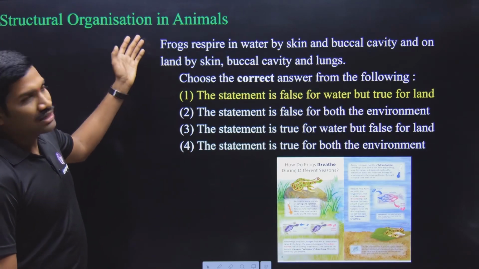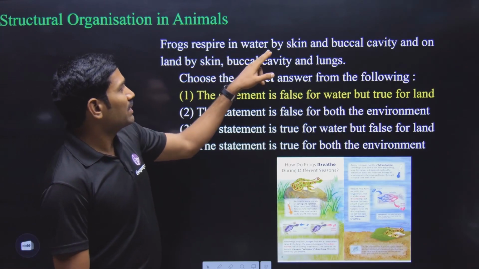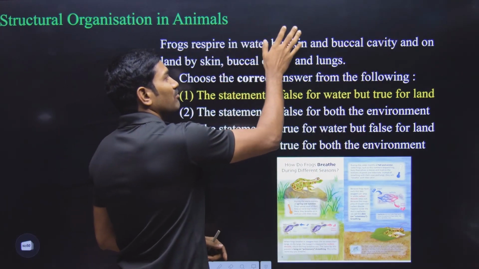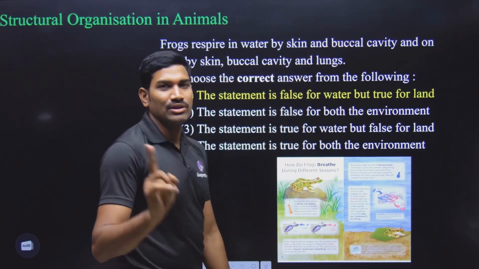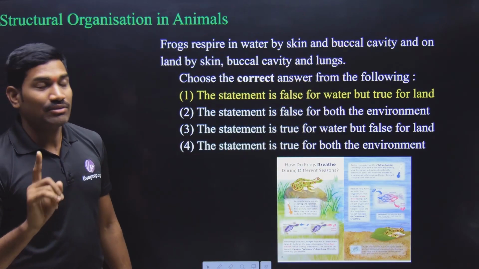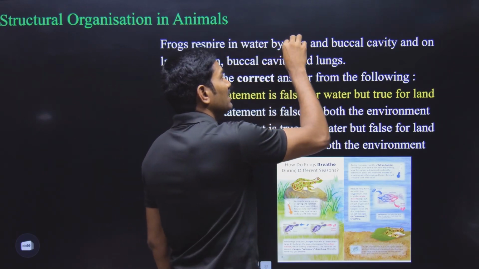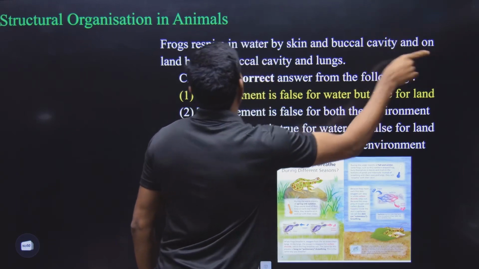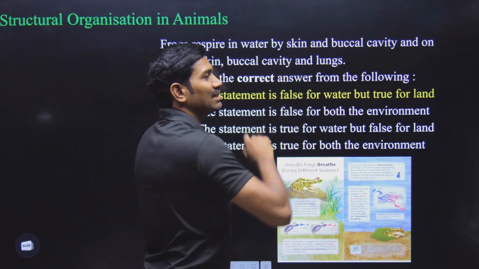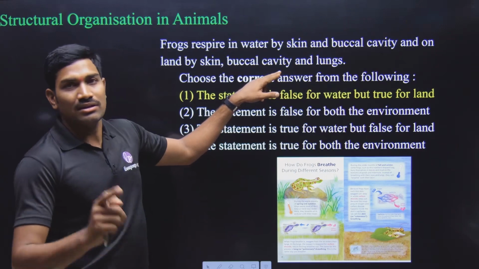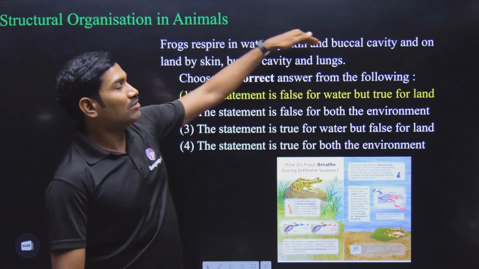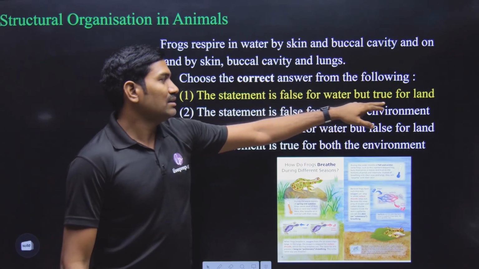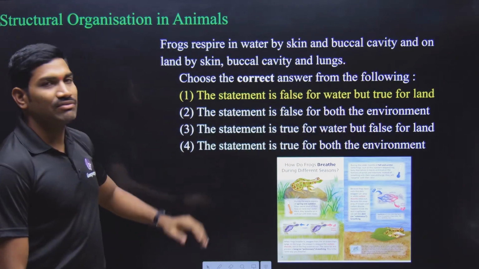Next one. Again from the frog only. Frogs respire in water by skin and buccal cavity. Observe this carefully. Frogs respire in water by skin, correct. But what about the buccal cavity? No, it is not by the buccal cavity. So this will be the wrong statement. Observe carefully. And on land, by skin, buccal cavity, and lungs. This is correct. So with respect to land, the statement is correct, but with respect to water, the statement is wrong. The statement is false for water, but it is true for land. So this is the option that we need to select.